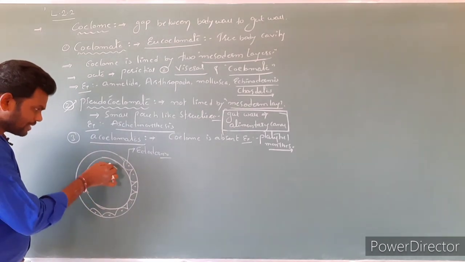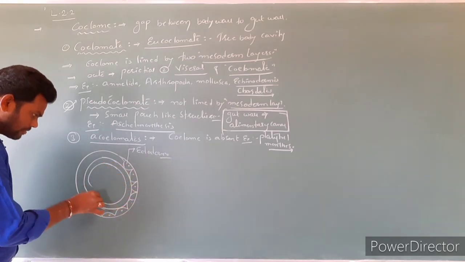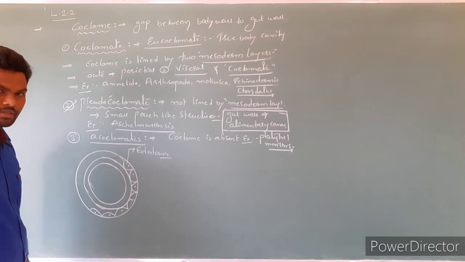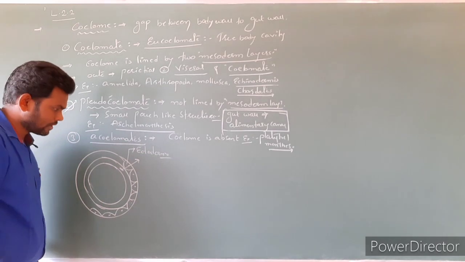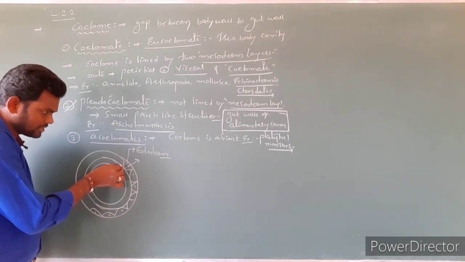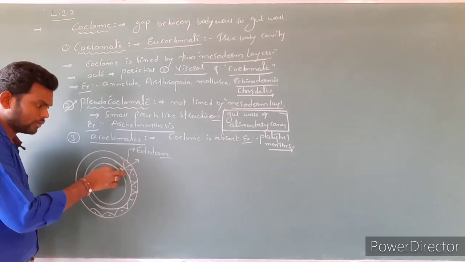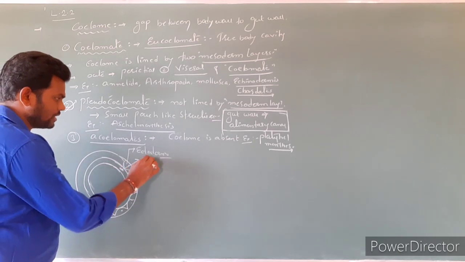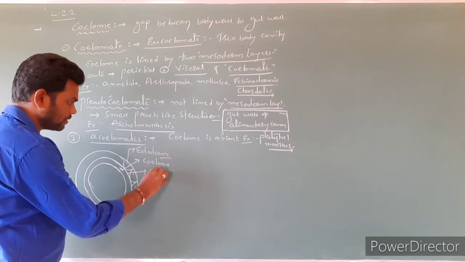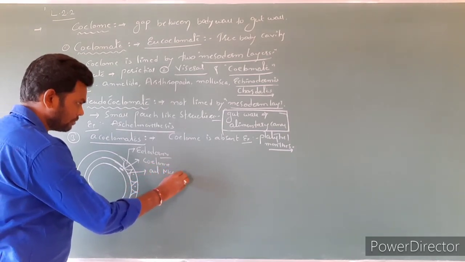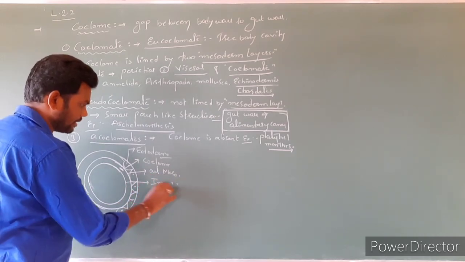But here, instead of mesoderm cells, a gap is present. So this is empty space. Two mesodermal layers cover the gap. So this is actually the coelom, this is the outer mesoderm, and this one is the inner mesoderm.